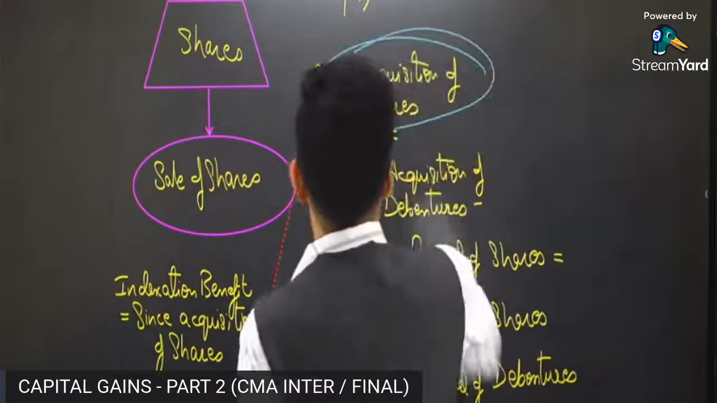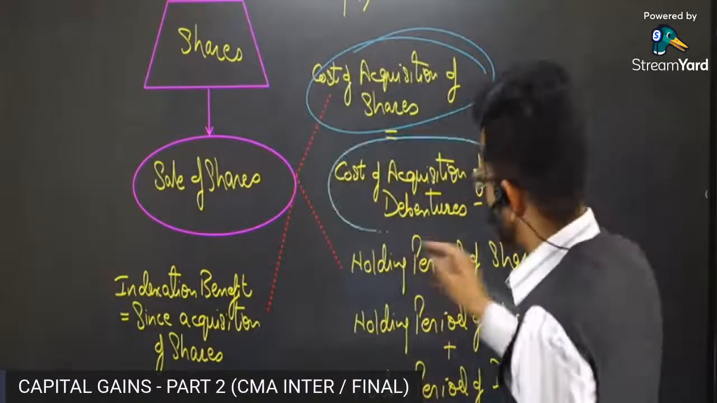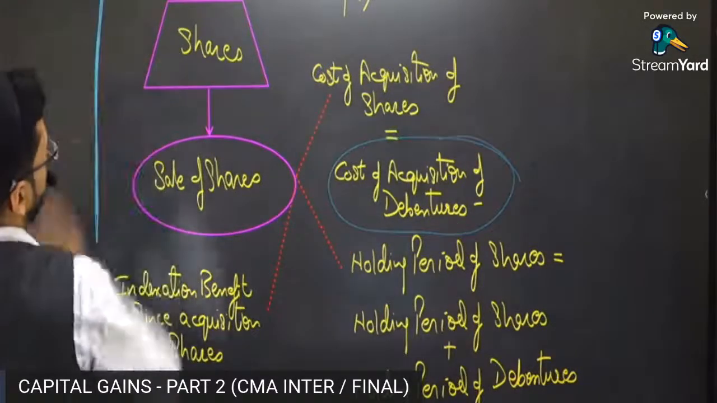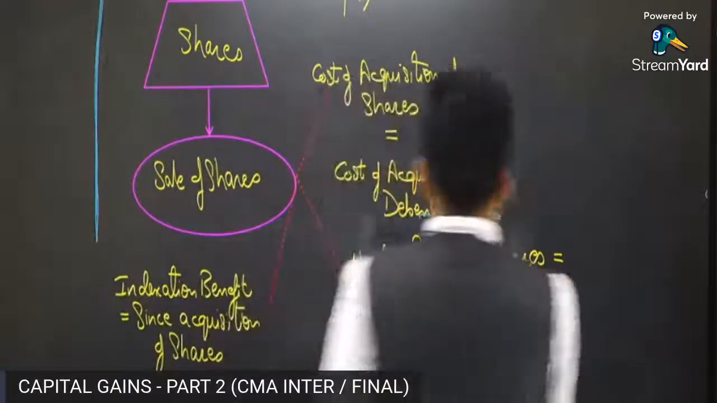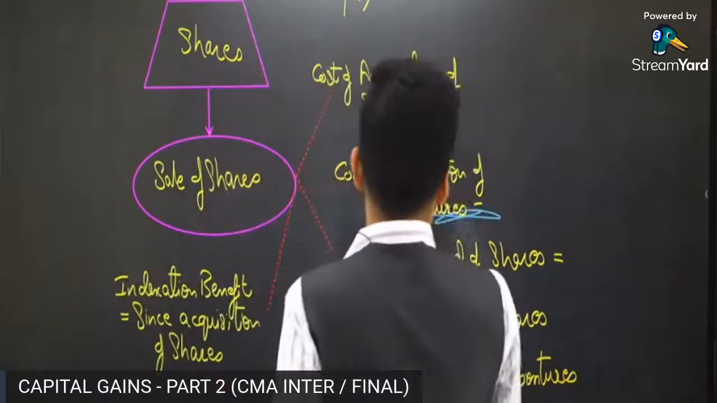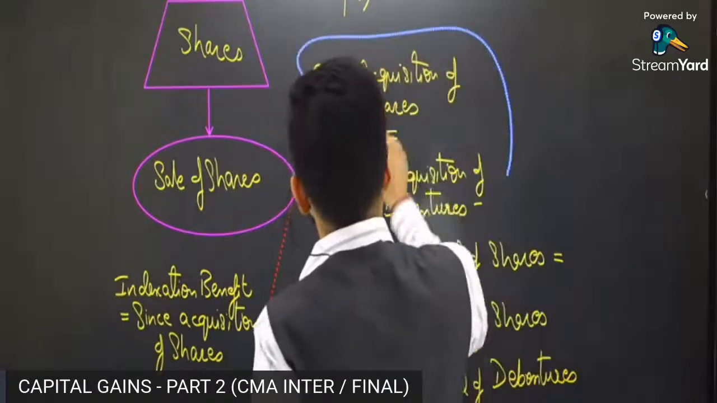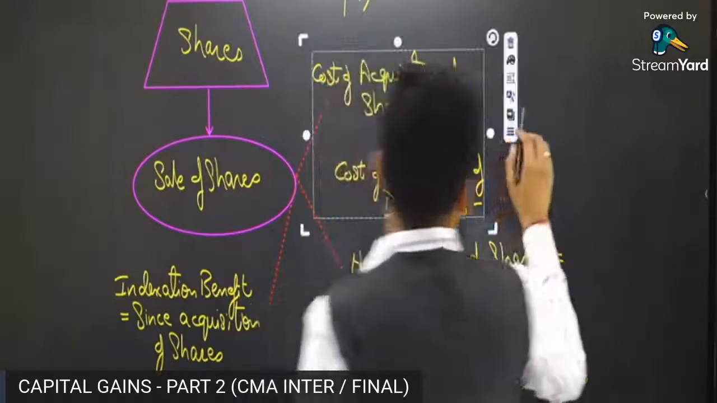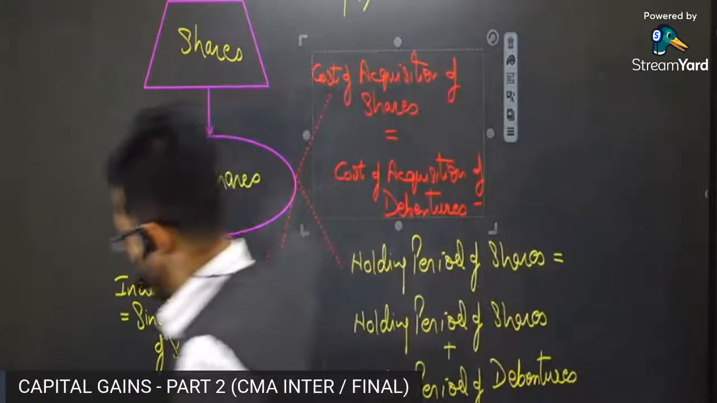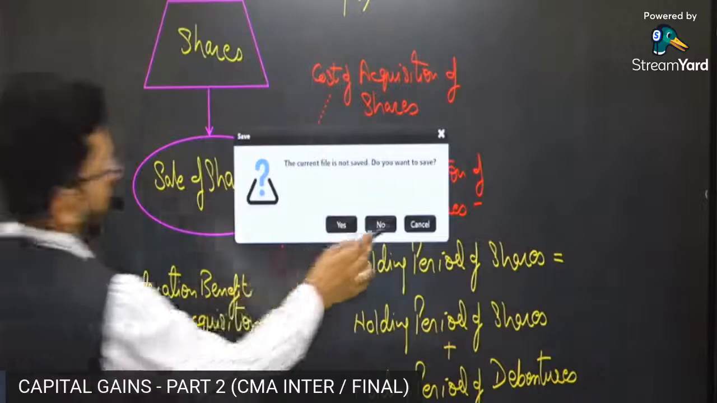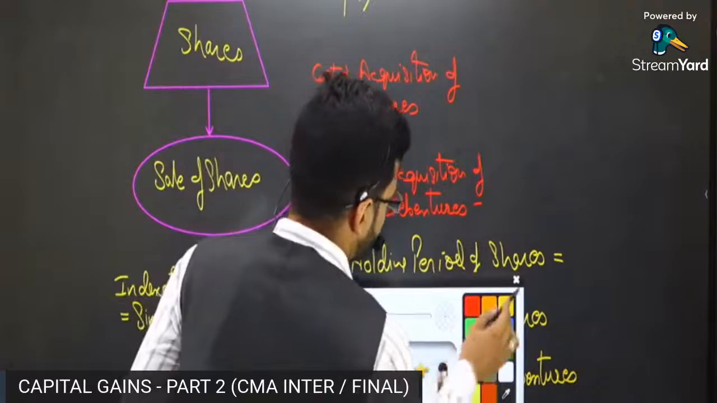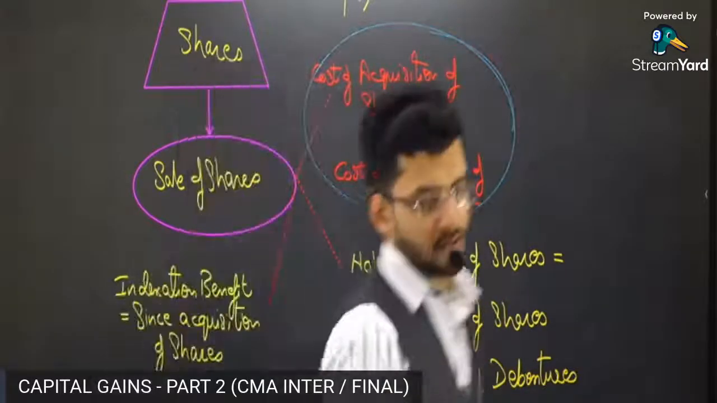So cost of acquisition of shares is equal to cost of acquisition of debentures. Just like in the last case also we had done, cost of acquisition of the shares in the amalgamating company was equal to the shares in the amalgamated company. Similarly, cost of acquisition of shares will be equal to cost of acquisition of debentures. So cost of acquisition of shares is equal to cost of acquisition of debentures.